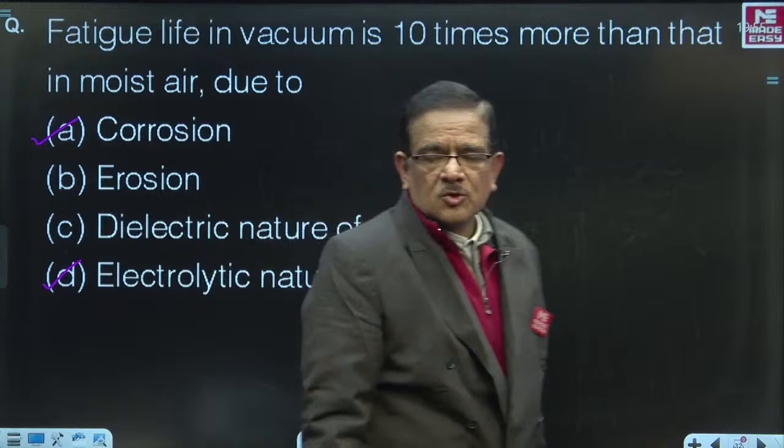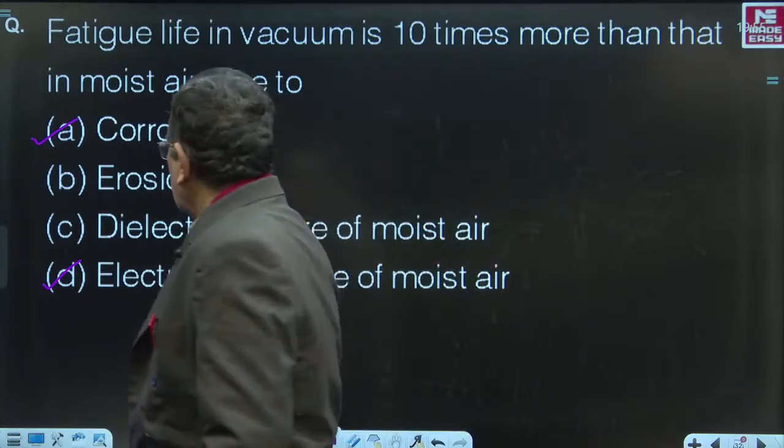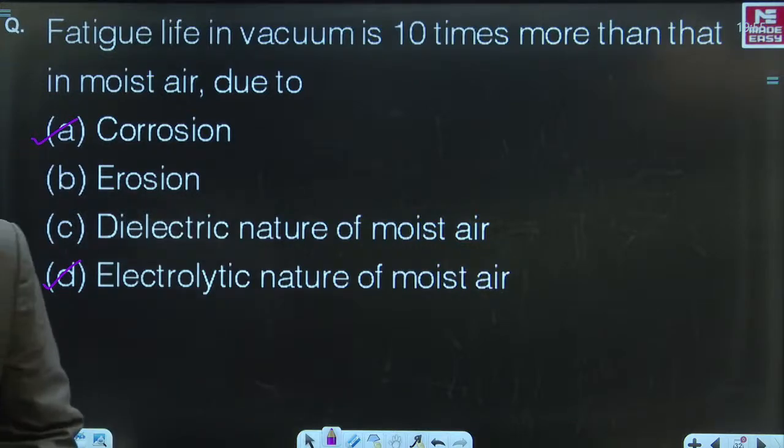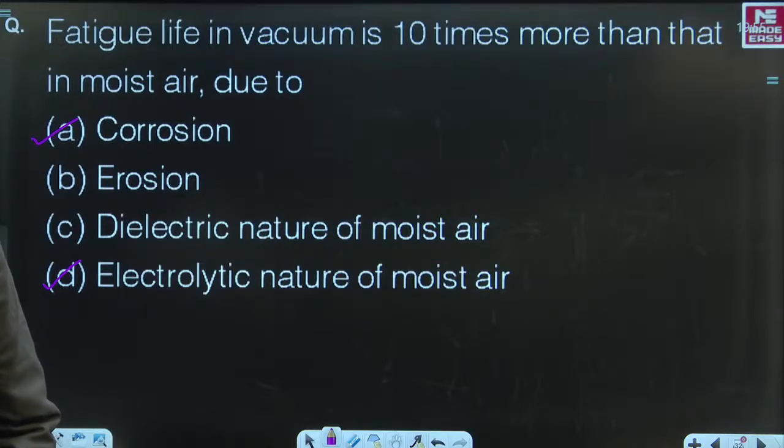So both choices A and D are correct answers. Let us see how many have given correctly. Rajiv has given D. Vaibhav has given ABD. Rajanish, A only. Abhishek Kumar has given A and D. Very good. A and D are correct answers. Rajanish, correct.